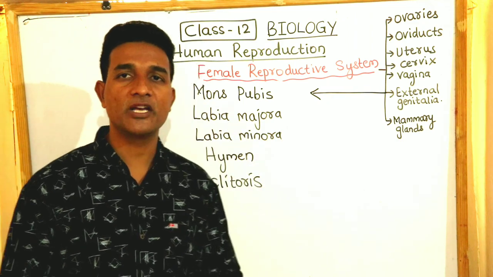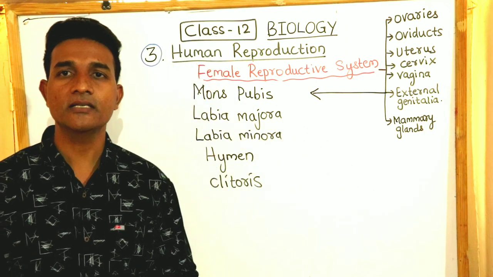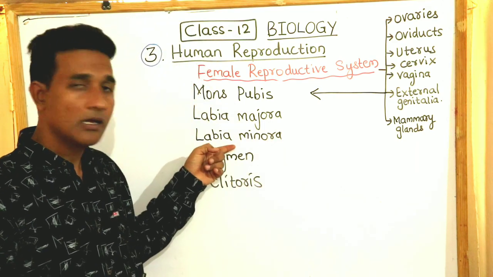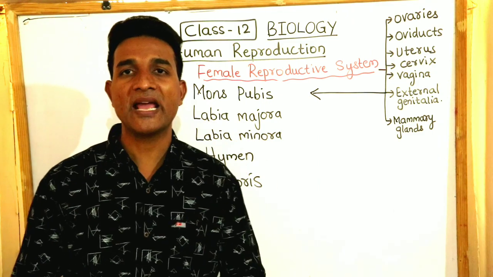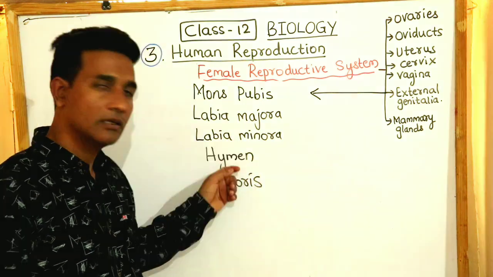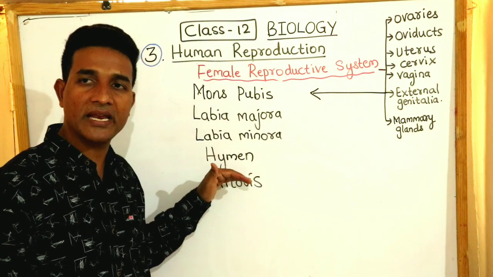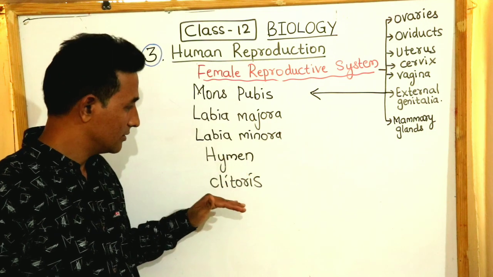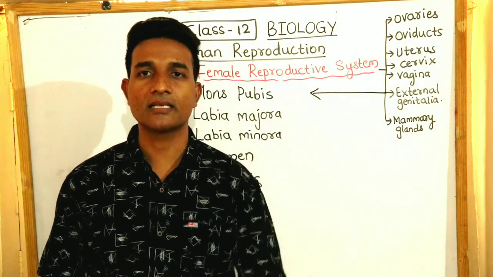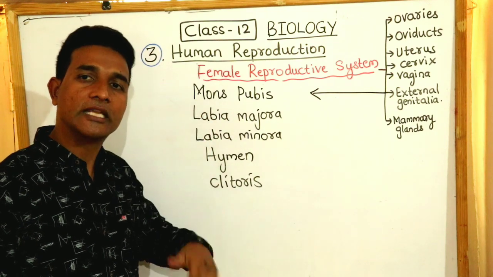The next is labia majora. The labia majora are fleshy folds of tissue which extend down from the mons pubis and surround the vaginal opening. Labia minora. Labia minora are paired folds of tissue which lie under the labia majora. Next, hymen. The opening of the vagina is often partially covered by a membrane which is called as hymen. And the last is clitoris. It's a tiny finger-like structure which lies at the upper junction of the 2 labia minora above the urethral opening.